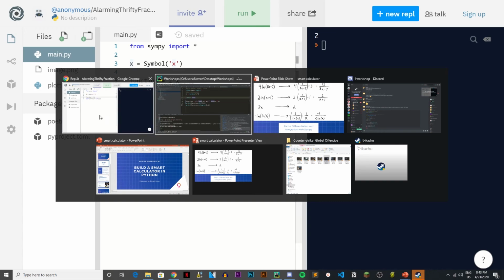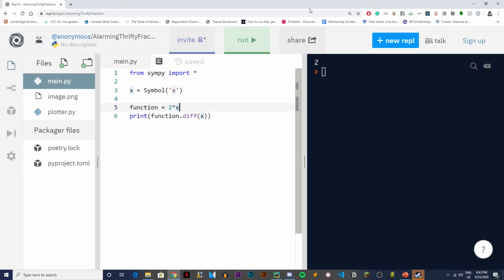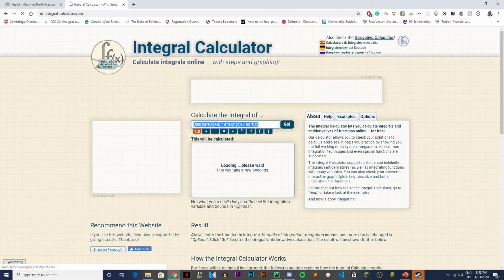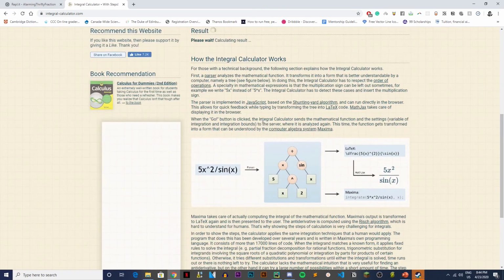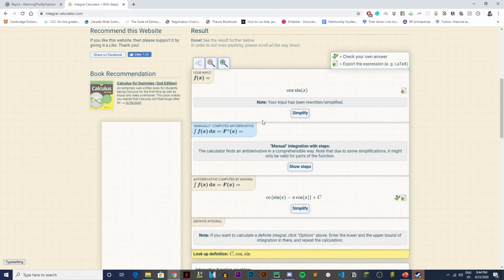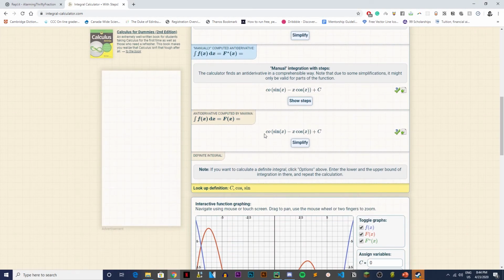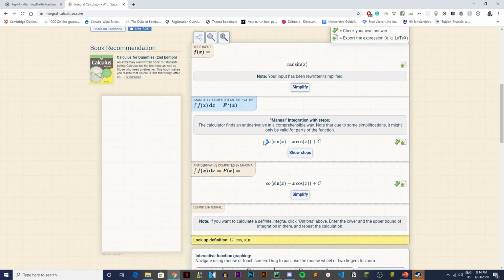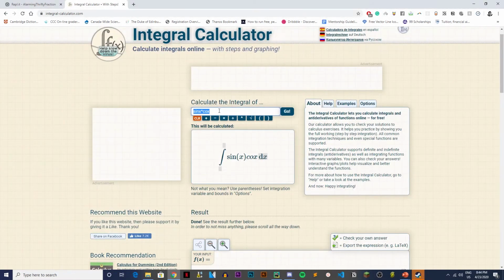It's the same thing. I don't know if you guys use the Integral Calculator. That's what I used to use to verify that my answers are right. But let's say sin x times cos x, like the integral of sin x cos x is sine, what is this? What is this? I don't understand. Okay, let me try something else.